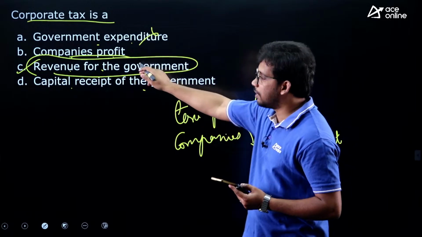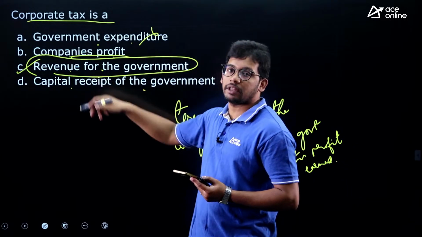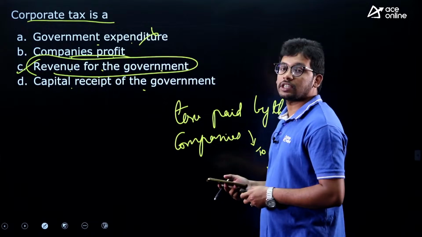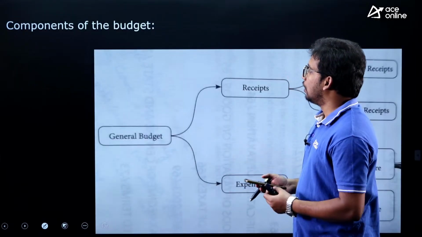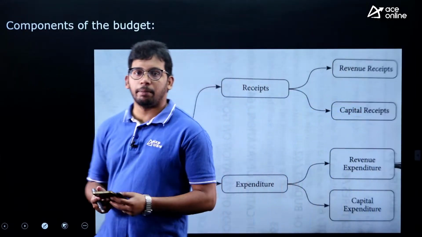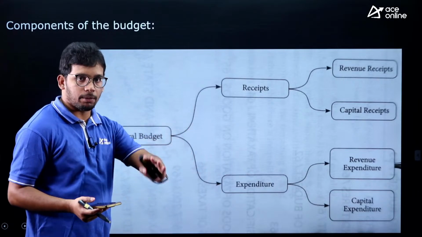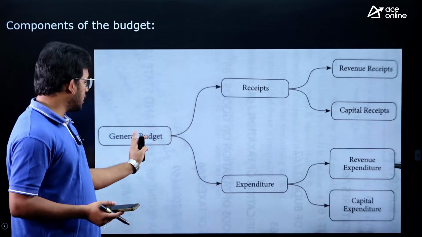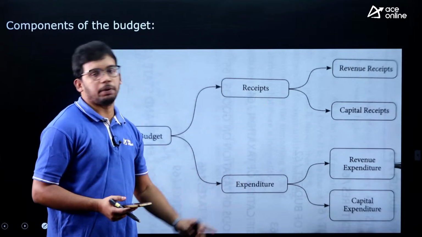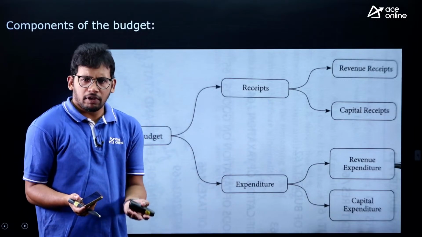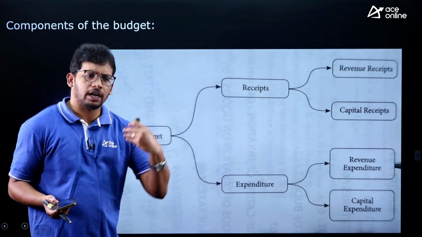It is not the company's profit, rather it is a tax collected by the government. That's how the questions can be asked very simply. And if you see the government budget components, you must have completed budget, right. Government budget has receipts and expenditure, like government will have the money, receiving money, and then expenditure.